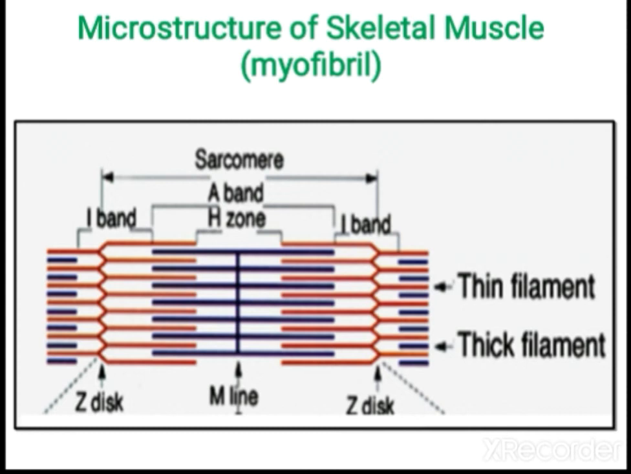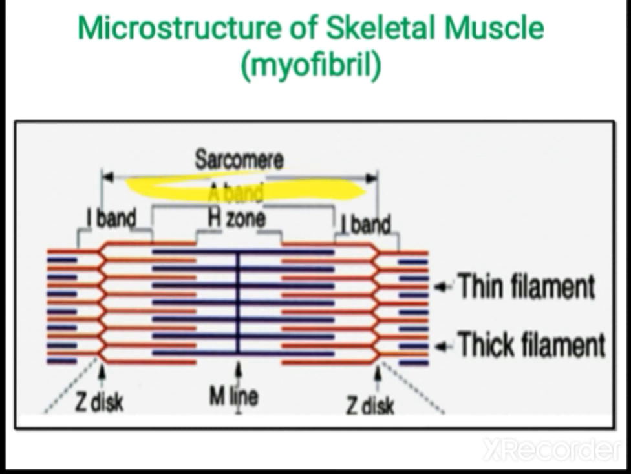The myosin filament is a thick filament, and the other one is the thin filament. How is the arrangement? In some places you can see only myosin, and that place you call the H zone. In the I band, only the actin filament is present. Here you can see both myosin and actin present, so this portion you call the A band, and this portion you call the I band.